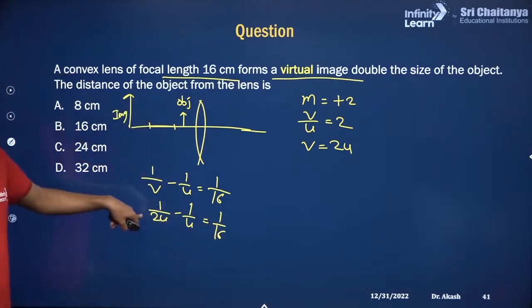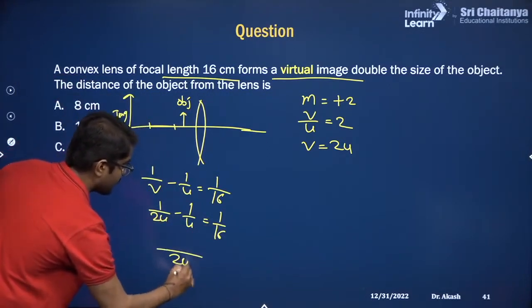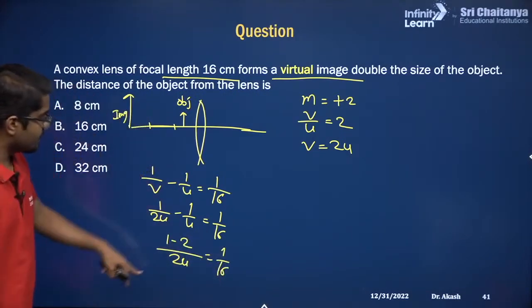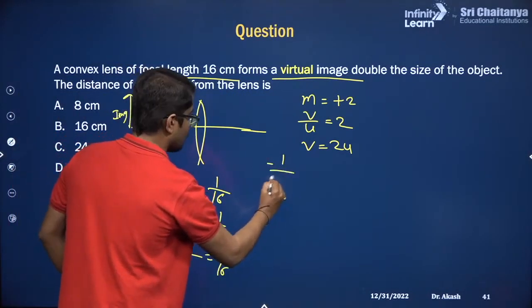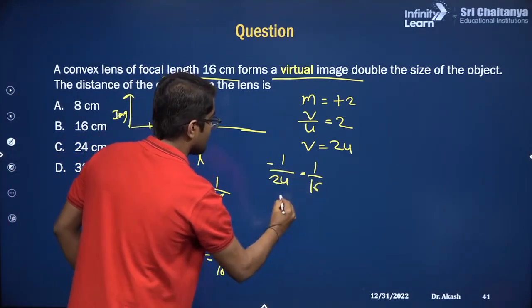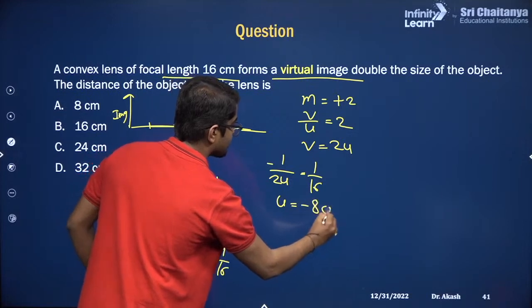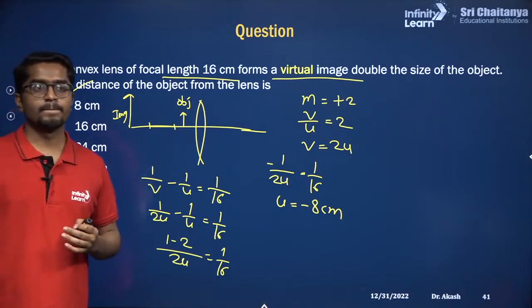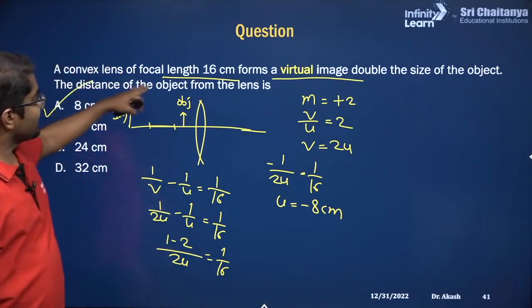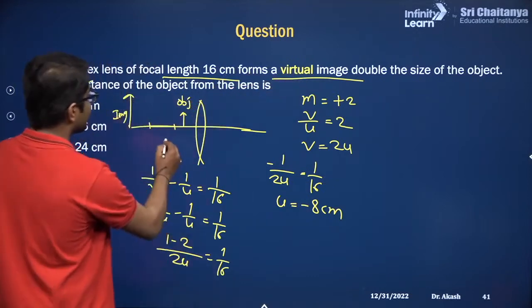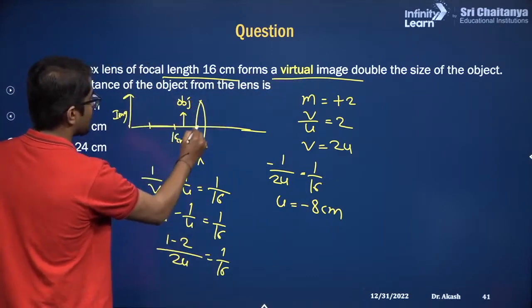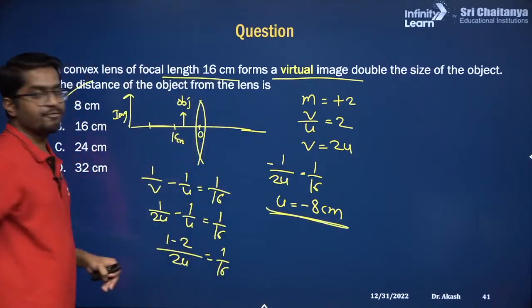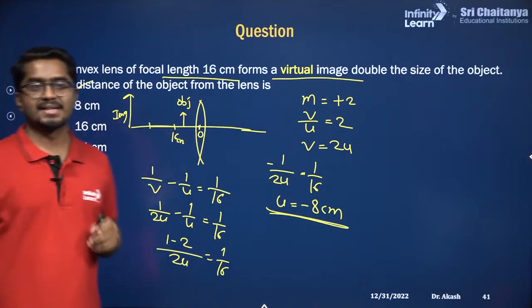So what is the LCM? LCM is 2u, and this 1 minus 2, which is 1 by 16. So this would be nothing but minus 1 by 2u is 1 by 16. So u will come out to be minus 8 centimeter. So that is the correct option. Clear? So when the image is virtual, you see the object is at 8 centimeter from the optical center. So the object distance is between optical center and f1. So we are getting the correct answer.